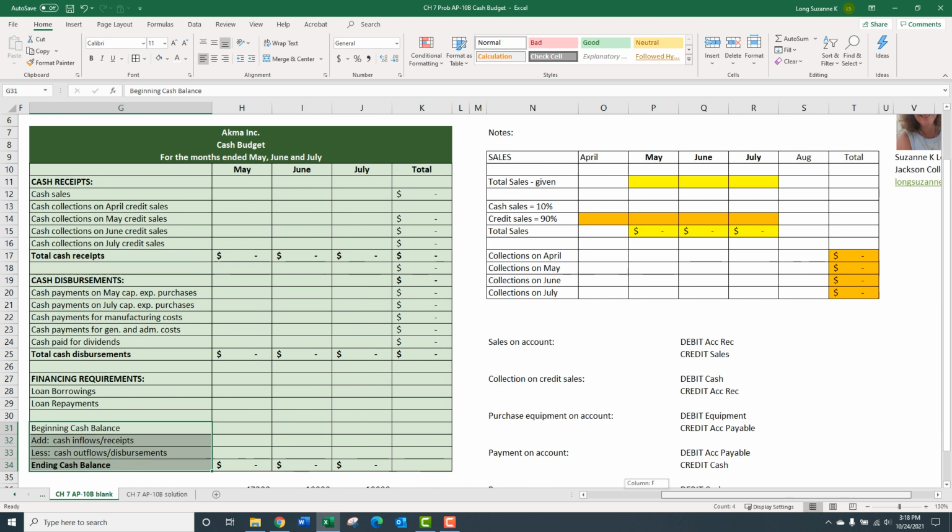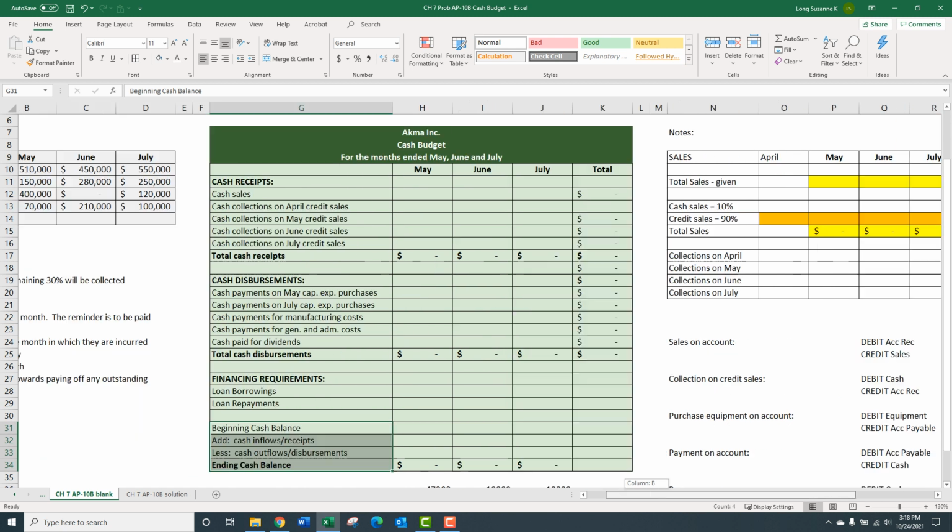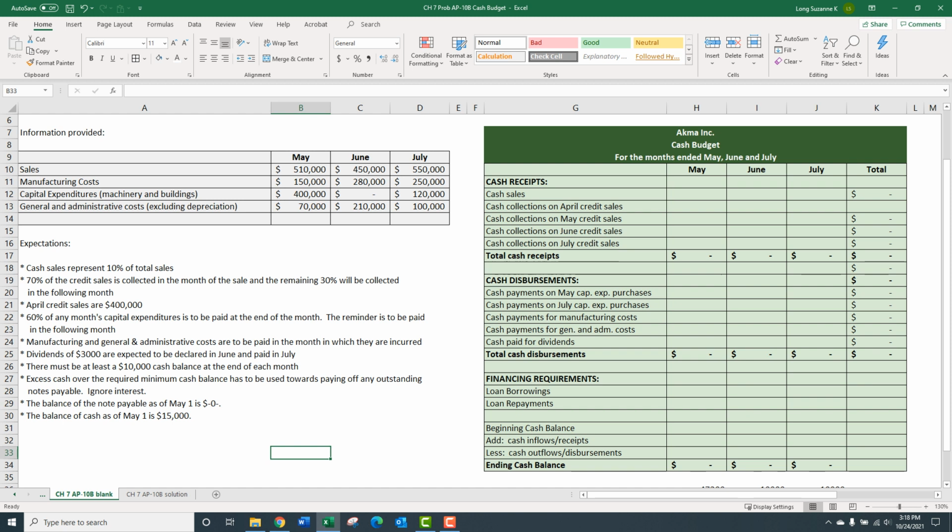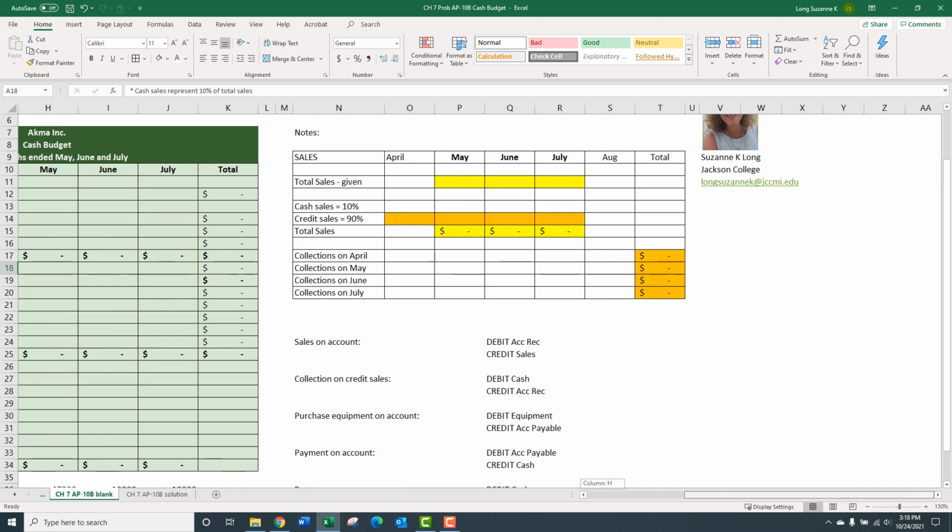And then over here on the right, I'm going to get into my notes. All right, let's get started. We can go from the top to bottom. I think I'd like to go from the top to bottom. So I'm going to start with sales. Sales up here at the top. And we're told some of it's cash sales and some of it is credit sales. So I have this little sheet over here where I'm going to show more detail on revenue and cash collections.